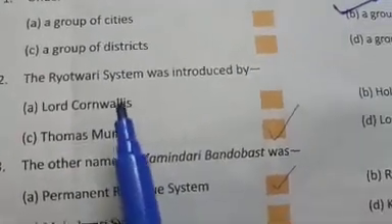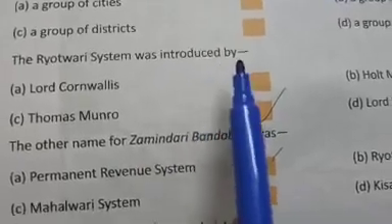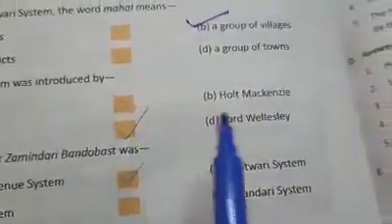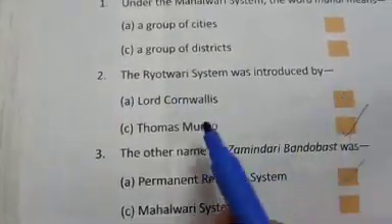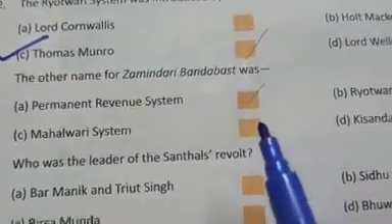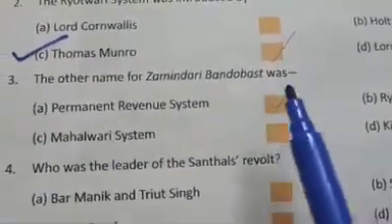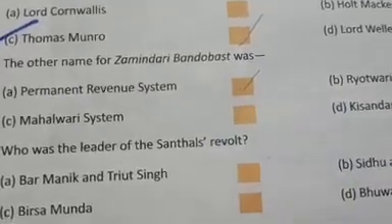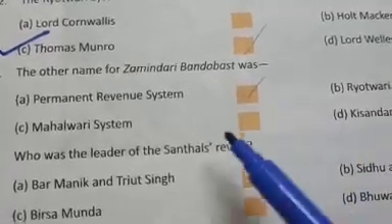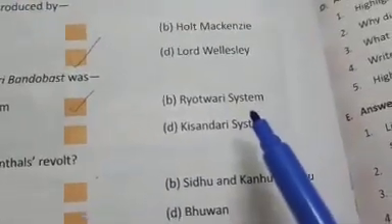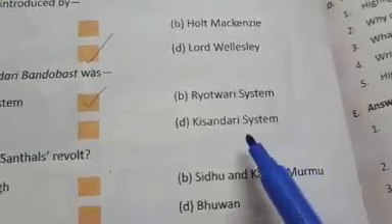Second, the Rayatwari system was introduced by whom? Lord Cornwallis, Holt Mackenzie, Thomas Munro and Lord Wellesley. The correct answer is Thomas Munro. Third, the other name of the Zamindari system was Permanent Revenue System, Mahalwari system, Rayatwari system, or Kisandari system.